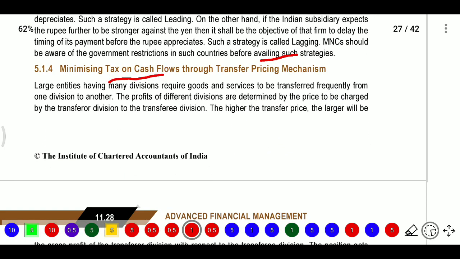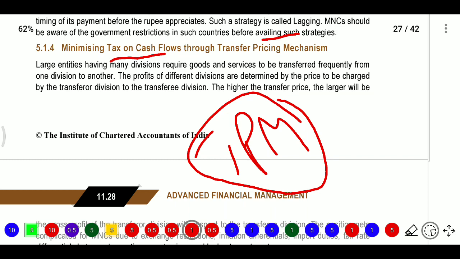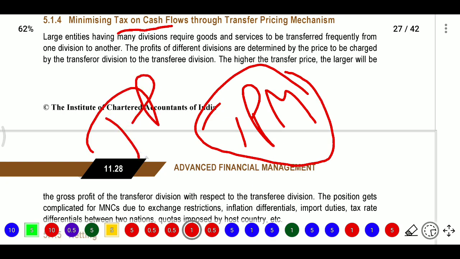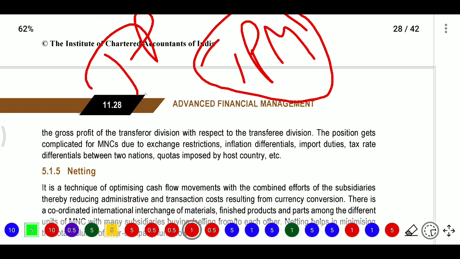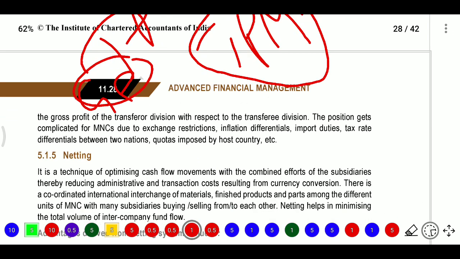Next, minimizing the tax on cash flow through the transfer pricing mechanism, TPM. By using TPM we can minimize the tax on cash flows. Here, large entities having many divisions require goods and services to be transferred frequently from one division to another. The profits of different divisions are determined by the price charged by the transferor division to the transferee division. The higher the transfer price, the larger the gross profit. So what will happen? Gross profit will be higher for the transferor division with respect to the transferee division.